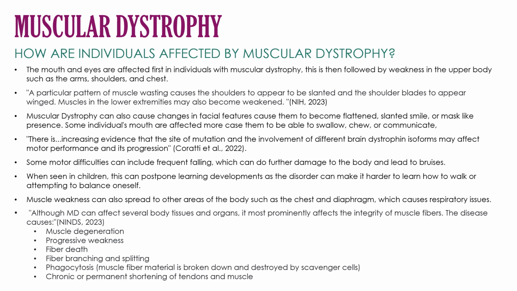Muscular dystrophy also has muscle degeneration, progressive weakness, fiber death, fiber branching and splitting, and chronic or permanent shortening of tendons and muscles. Lastly, muscle weakness can also spread to other areas of the body, such as the chest, which can cause respiratory issues among people that have muscular dystrophy.